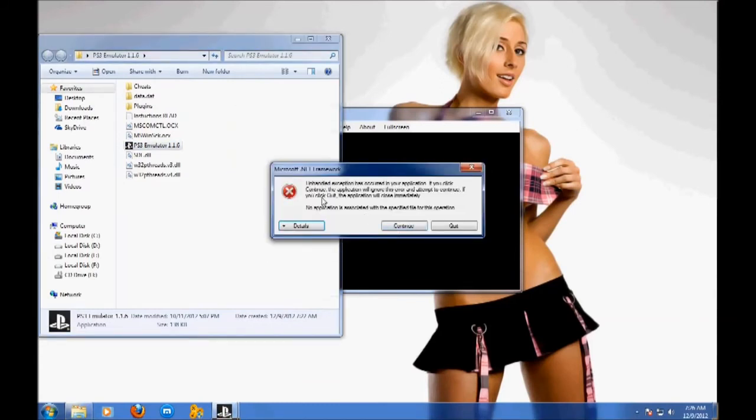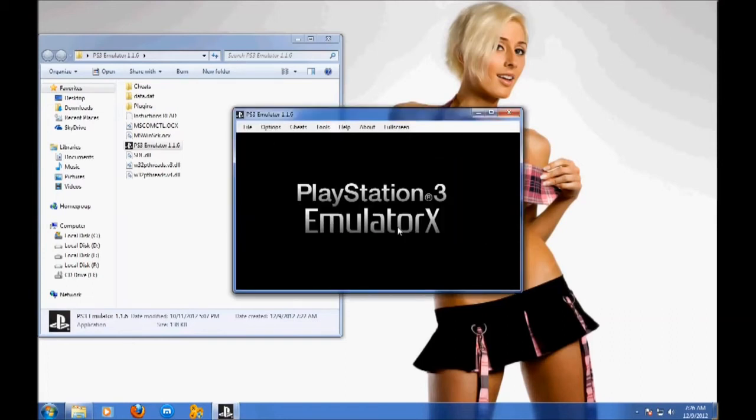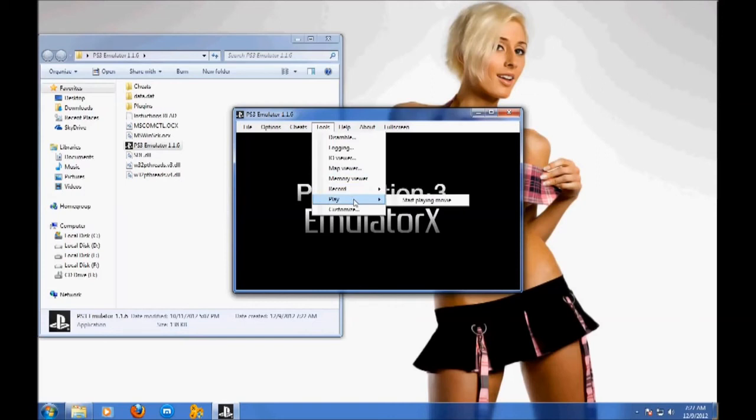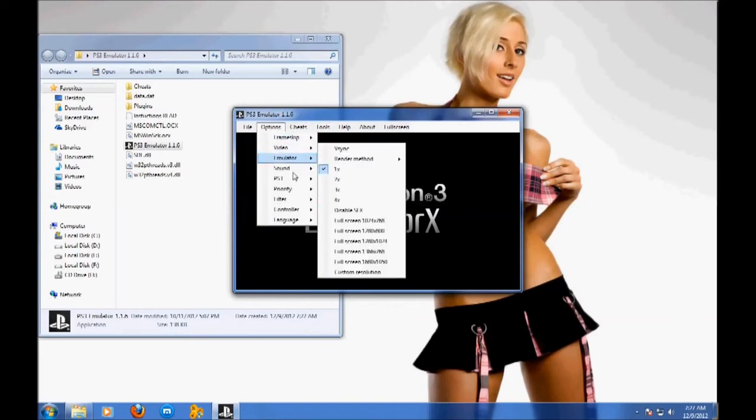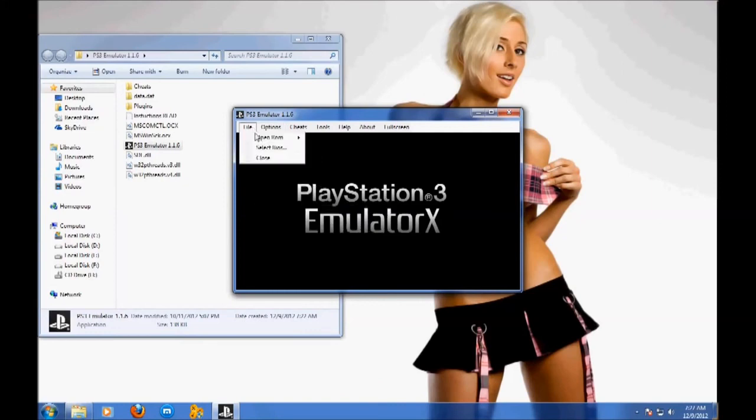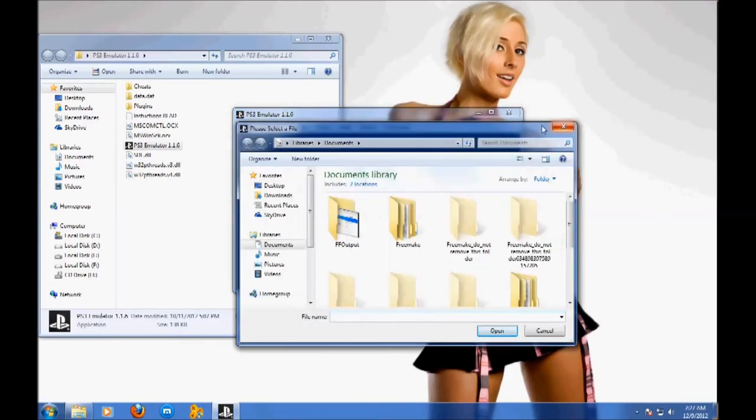You can see this message. Click on OK. Now I may be able to remove this message. So please try and tell me about your experience.